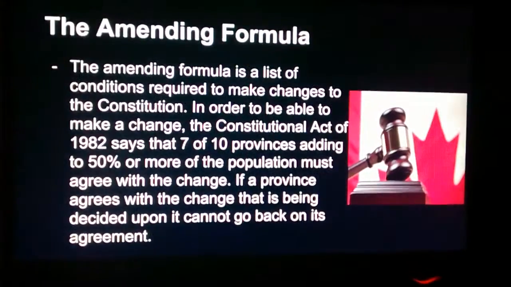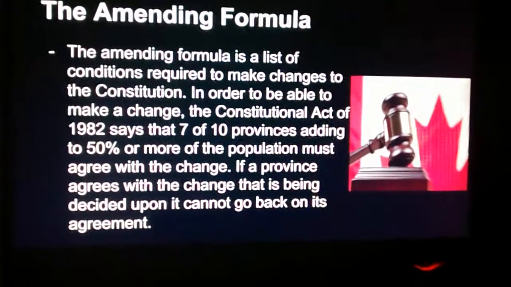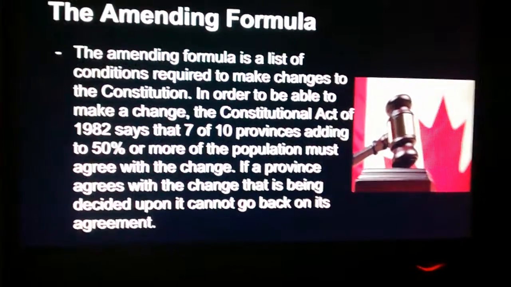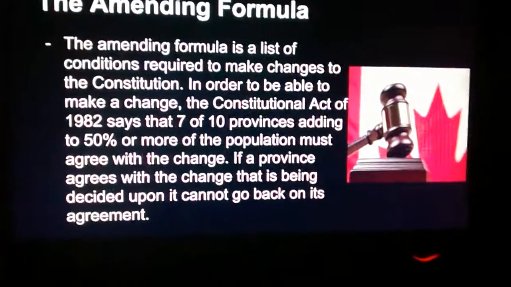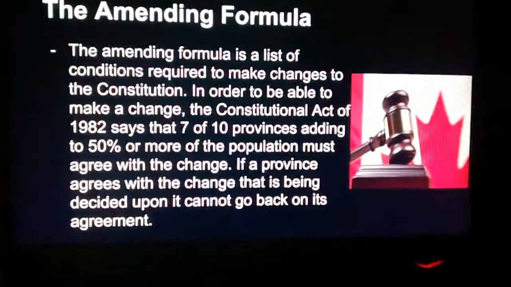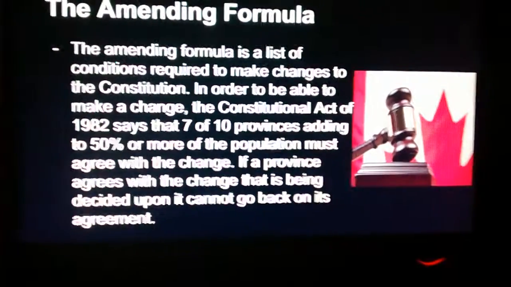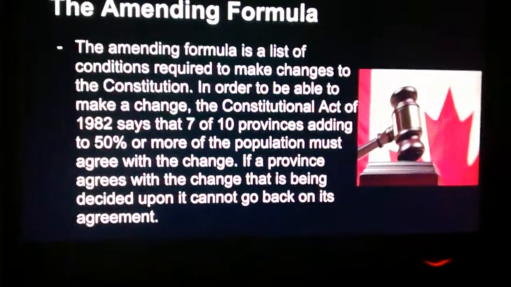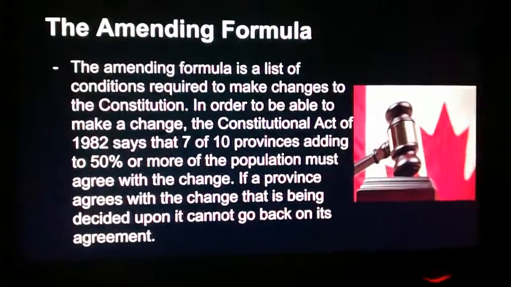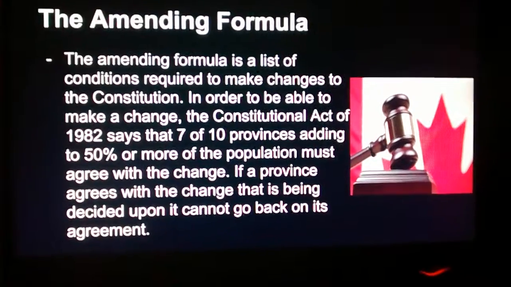The amending formula. The amending formula is a list of conditions required to make changes to the Constitution. In order to be able to make a change, the Constitution Act of 1982 says that 7 out of 10 provinces, adding to 50% or more of the population, must agree with the change. If a province agrees with the change that is being decided upon, it cannot back out on its agreement. Although, if it does not agree, it may change its point of view at any moment.